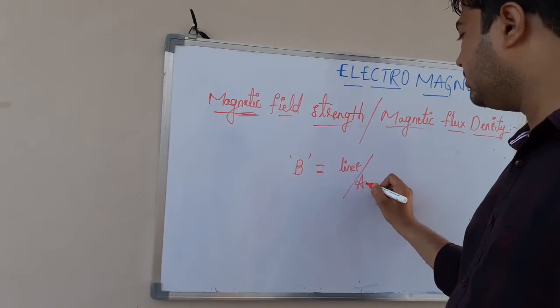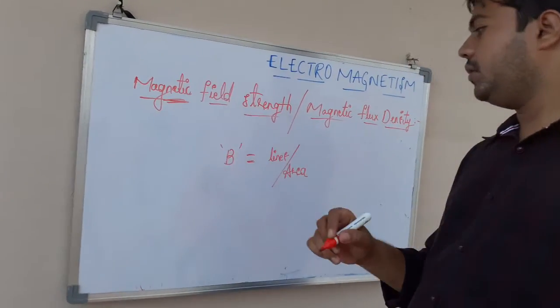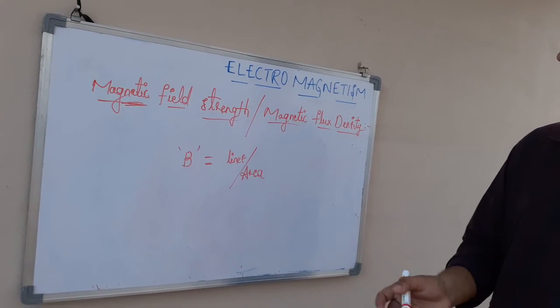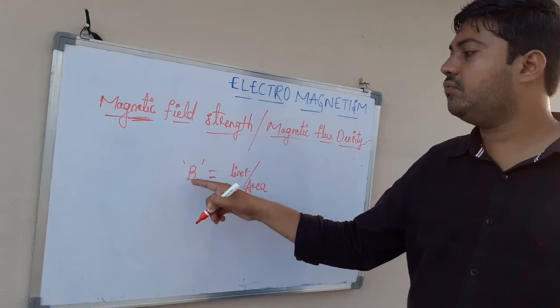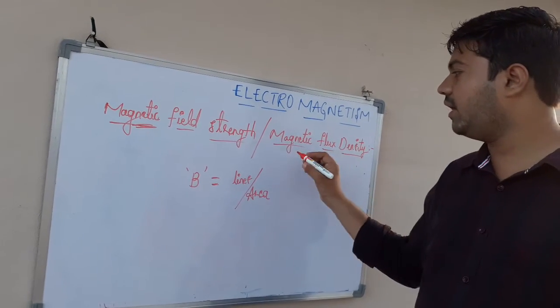Number of lines passing per unit area is called magnetic field strength or magnetic flux density.